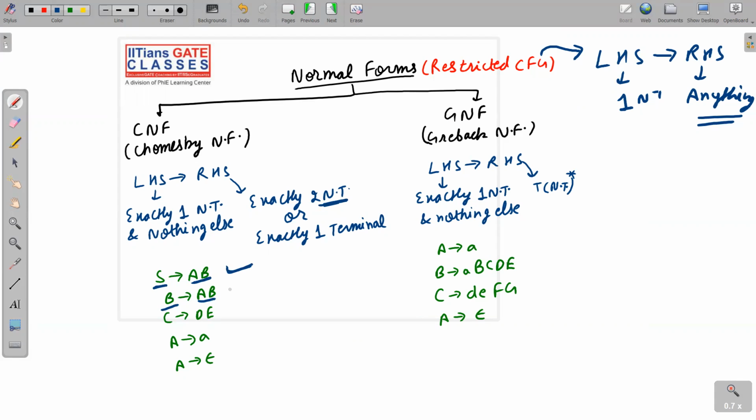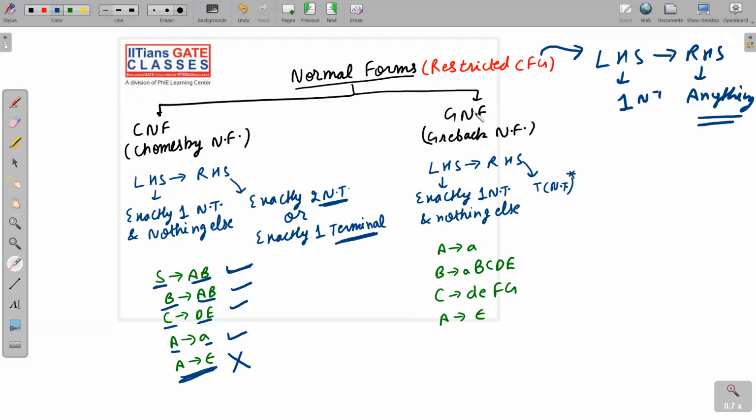What about this scenario? A implies a. Yes, exactly one terminal is allowed. Exactly two non-terminals or exactly one terminal. Small a is a terminal symbol, right? So yes, this is also in CNF. What about this scenario? No, this is not in Chomsky normal form. Why? Because on the right-hand side we have null, and null is not a terminal symbol. I have explained this many times. So A implies null is not allowed in CNF.